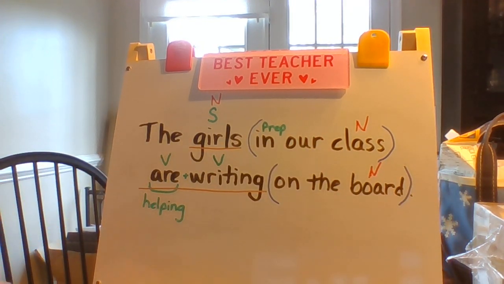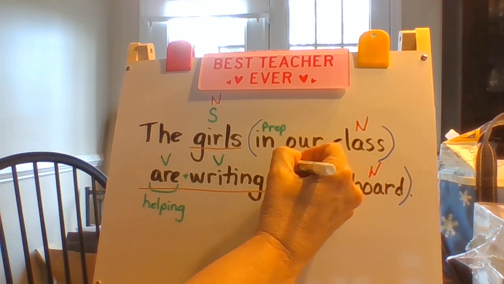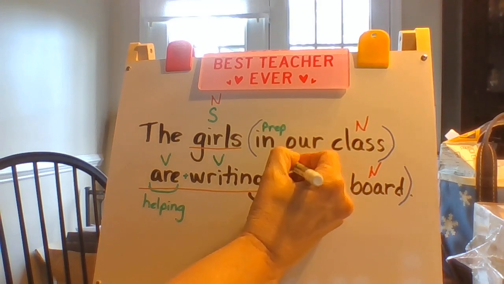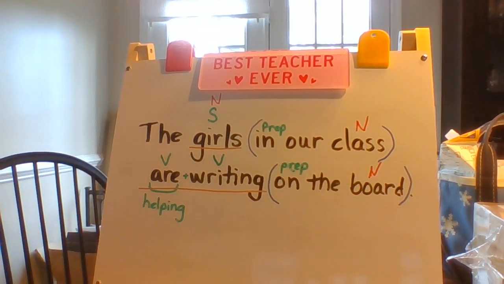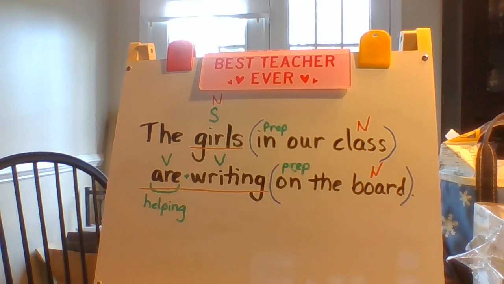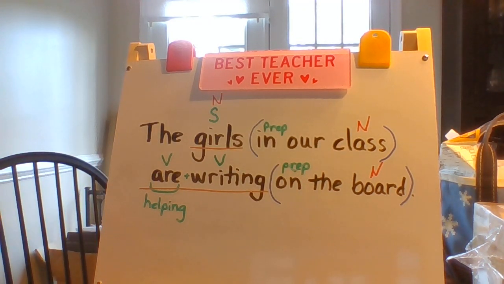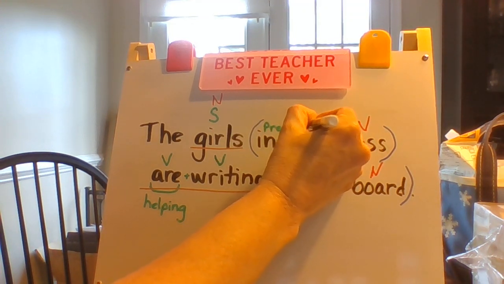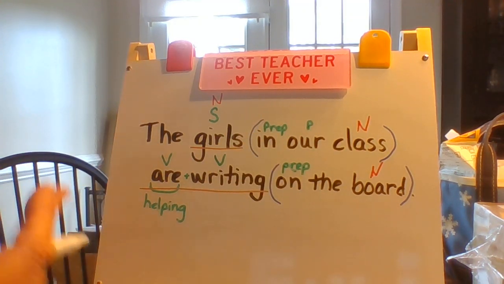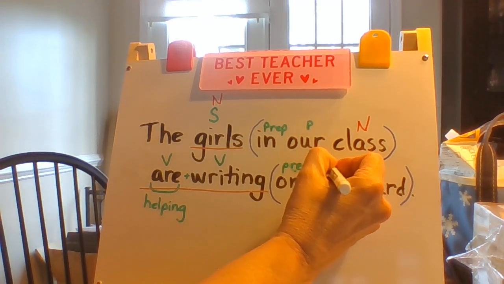If it's a prepositional phrase, we know it starts with a preposition. That's why it's called a prepositional phrase. It starts with a preposition and it has a noun or a pronoun at the end of it. So what is the word in between the preposition and the noun? Well, in this case, our is a pronoun. It's replacing our names.